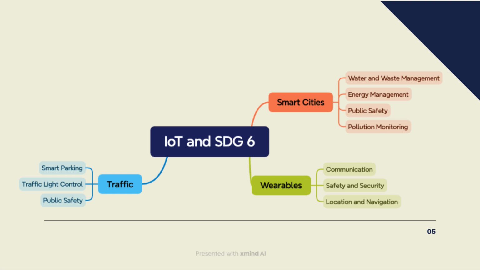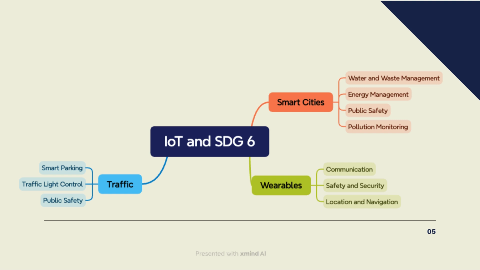Specifically for traffic, it is used for smart parking, with systems where sensors and connected devices help drivers find parking. For traffic lights, it monitors patterns and hopefully reduces congestion, by changing the pattern to help with the congestion. And then public safety, with sensors being used to identify potential safety hazards, or again monitor traffic conditions and alert drivers of potential dangers ahead.